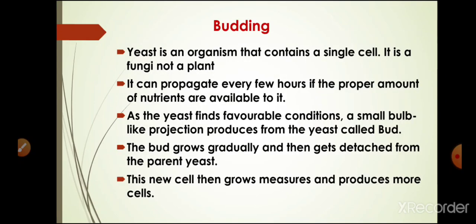Now the next topic is budding. Now students, what is budding? Budding is a type of asexual reproduction which mostly occurs in yeast. Yeast is a fungus that is microscopic and unicellular. It takes place under normal conditions when the yeast cells grow in sugar solution, and each cell produces one or more tiny outgrowths called buds, and these buds increase in size.